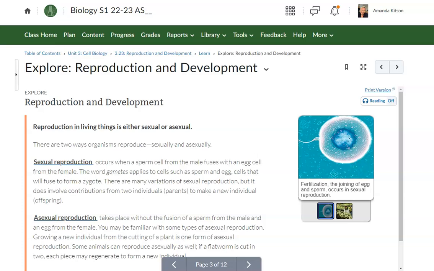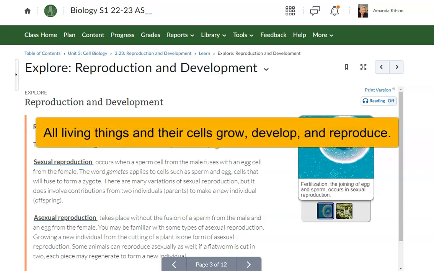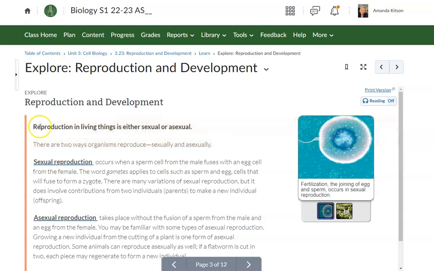Alright, kiddos, today is all about lesson 3.23, reproduction and development. All living things and their cells grow, develop, and reproduce. Reproduction in living things is either sexual or asexual. There are two ways organisms reproduce, sexually and asexually.